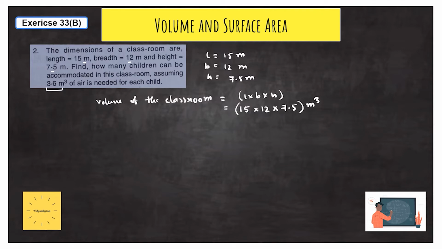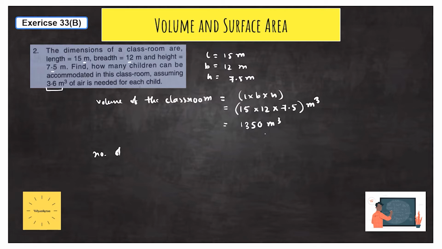Please write the unit wherever you are writing any type of number, because it is very important to write the unit along with your problem. So if you multiply all these, 15 into 12 into 7.5, you will get 1350 meter cube. Now, as we have done in the previous problem, for finding the number of children, we need to divide this by the volume of air that each child needs.